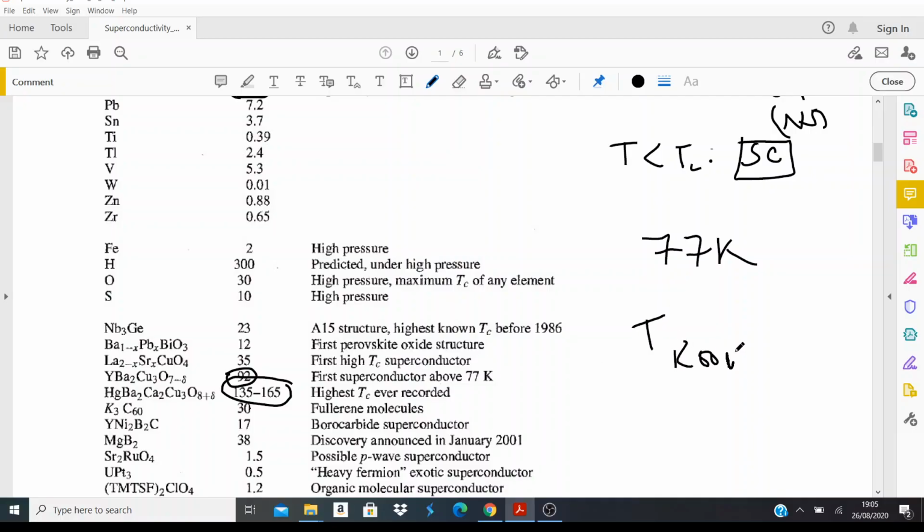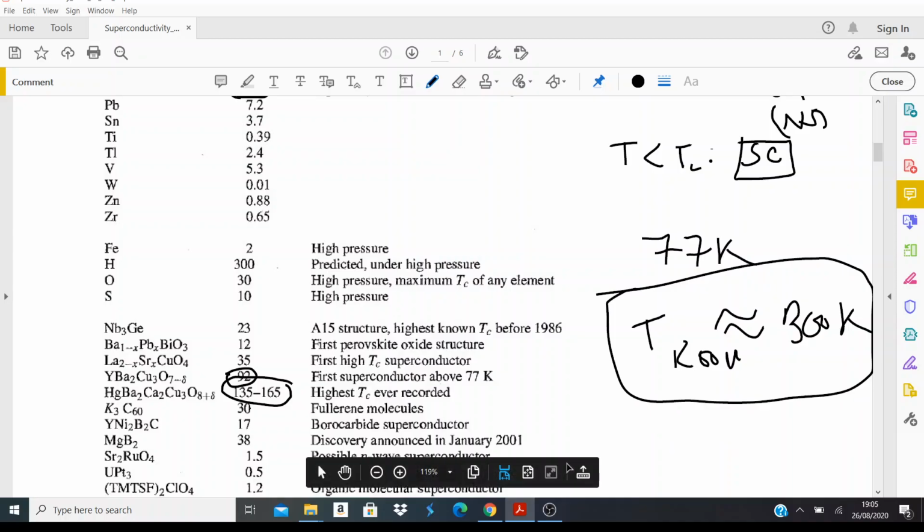That would be a big breakthrough, if you can make a material superconduct at 300 Kelvin. Then you don't need these low temperature systems, these expensive cryogens for cooling your devices. So that's an important aspect of superconductivity: we want them to have as high a TC as possible so that we can easily make them superconduct. And we will see what the consequence of this zero resistivity or infinite conductivity is.